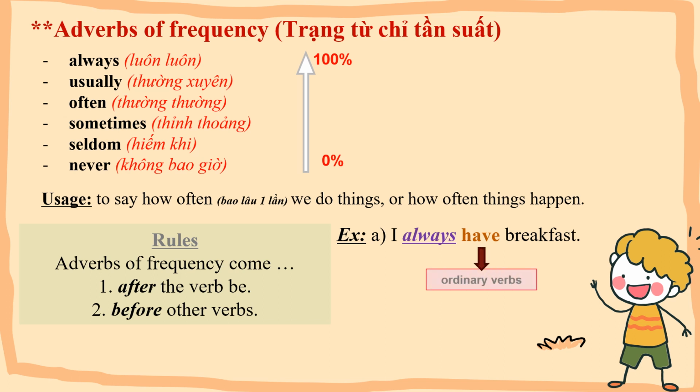It is an ordinary verb. So always comes before have. Number 2, you are always late. The verb in the sentence is are, and it is to be. So always is after are. Is it clear? Very good.